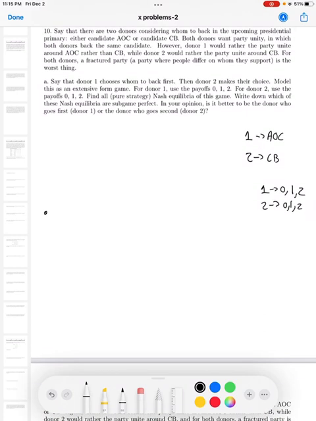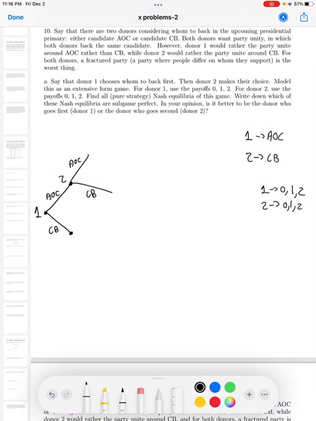So let's start off with donor 1 beginning the game. Donor 1 could either go for AOC or CP. Now 2 could either go for AOC as well, or for CP.